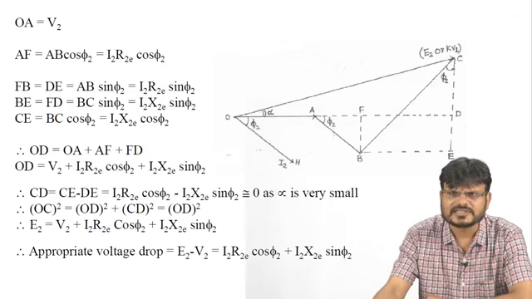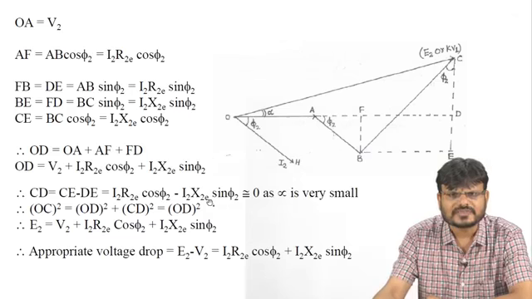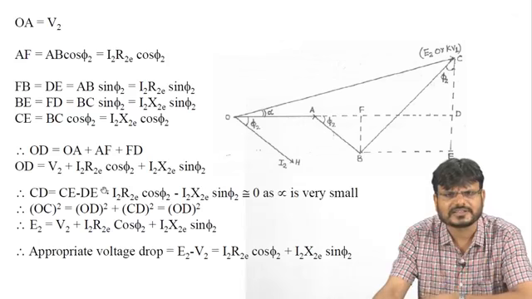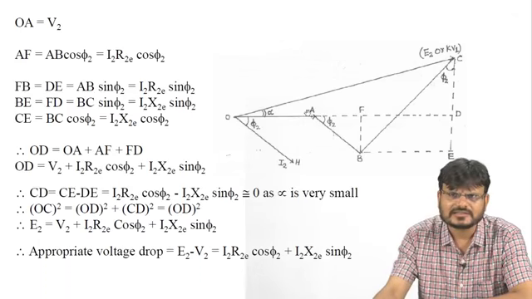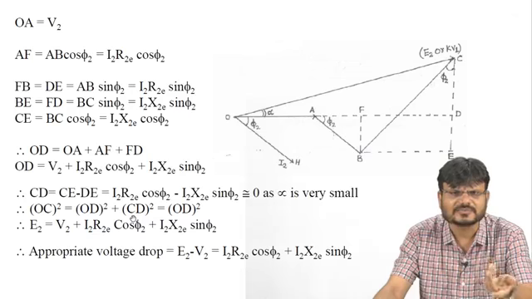So CD is equal to CE minus DE. And what is the value of CE? The value of CE is I2 R2E cos phi 2. And what is the value of this DE? The value of this DE is I2 X2E sin phi 2. So basically this value is equivalent to 0, or you can say it is very small, so it can be neglected. As I told you, OC square is equal to OD square plus DC square. Now we are assuming that this component CD is very small. Just for simplification we are assuming that the value of CD is 0.